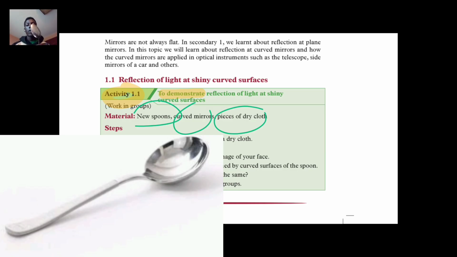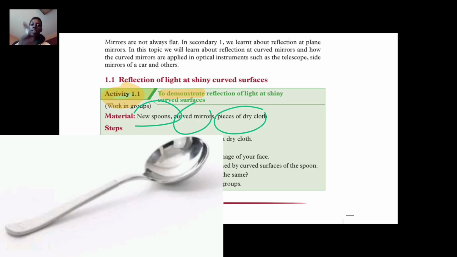If you look at the shape of a spoon, this part of the spoon is curved inwards. The image that will be formed by this part will be different from the image that will be formed by the outer surface of the spoon.